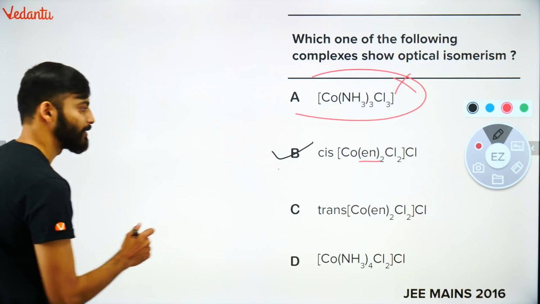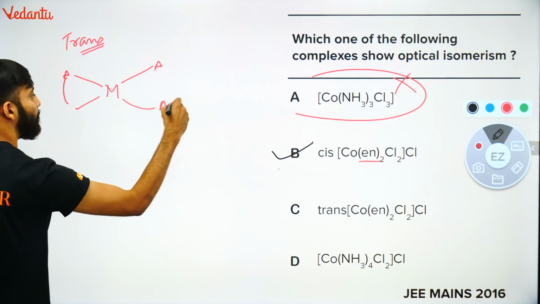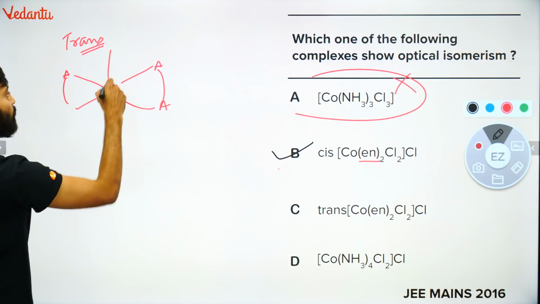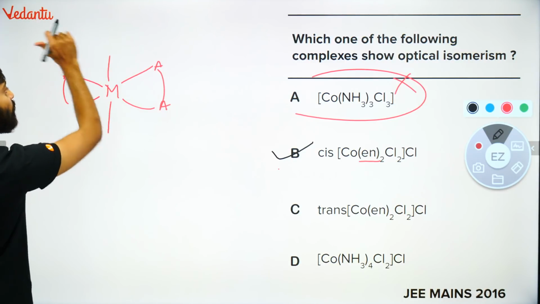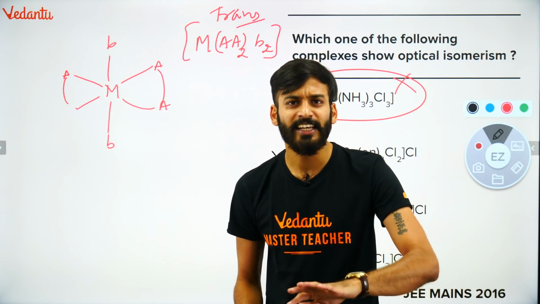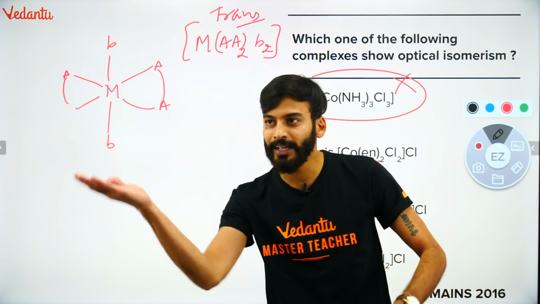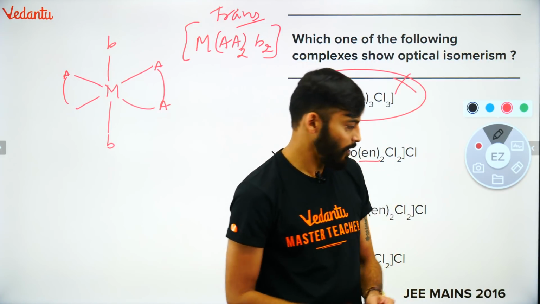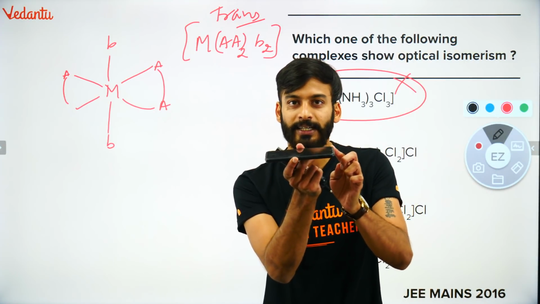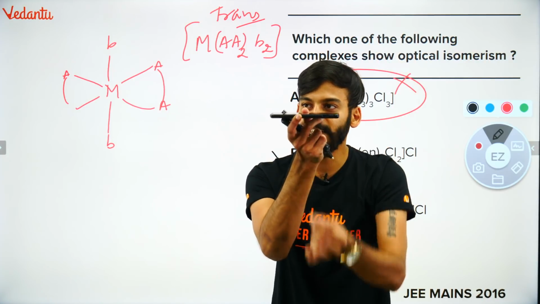Check this out. How will I write this? So I am writing cis first. Cis. I am writing first trans. Now, what you guys have to check? You have to check, is there any plane of symmetry? A plane of symmetry check karna. Can I cut this compound like this? A slice cut can happen. I'll show you like this. Imagine the ligands are like this. One ligand is here, one ligand is here, one ligand is here, one ligand is here. And one ligand is upwards, one ligand is downwards.